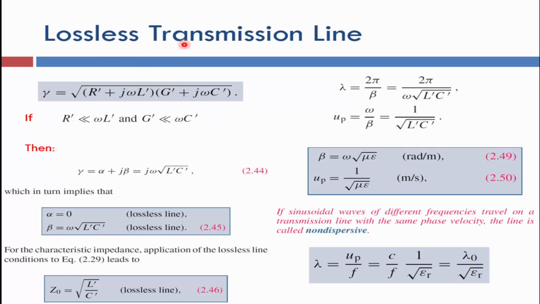Regarding the lossless transmission line, again to be more specific, the two-conductor transmission line: lossless means we have a perfect conductor and a perfect dielectric material. Perfect two conductors means the conductor has very high conductivity, so its resistance is very low, and the dielectric material between these two conductors is a perfect dielectric, so its conductance is very low or approximately zero.